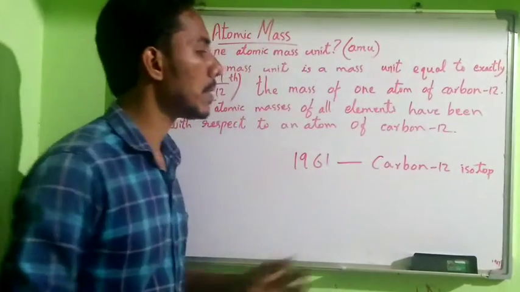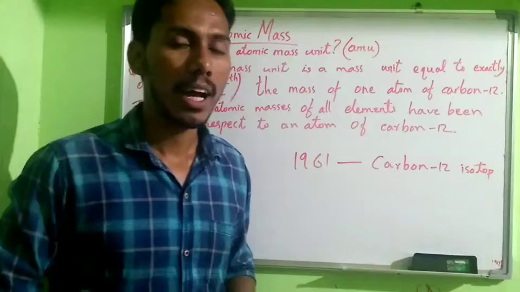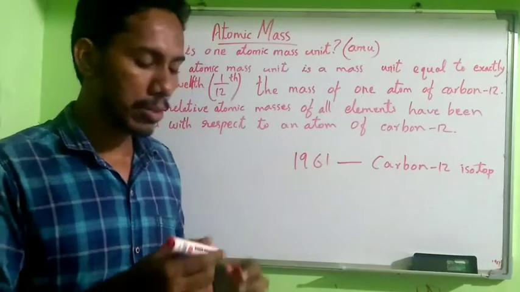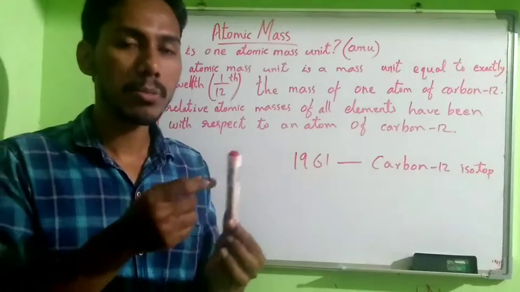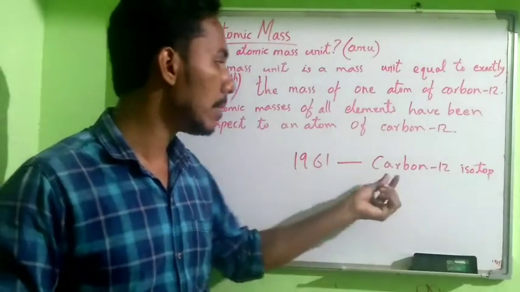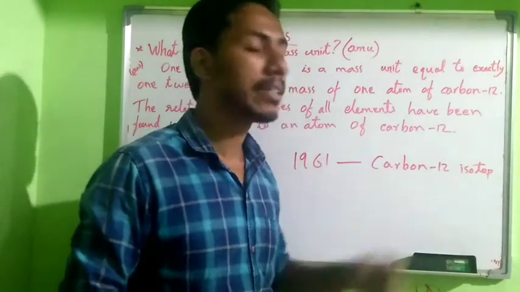They took the carbon 12 isotope atom as a reference. To measure the mass of an object, we compare it with a kilogram, but here it is the mass of this carbon 12 isotope.